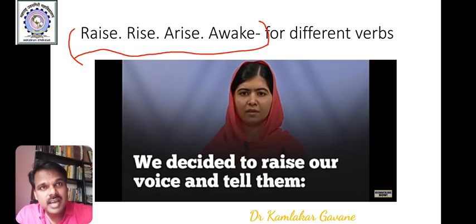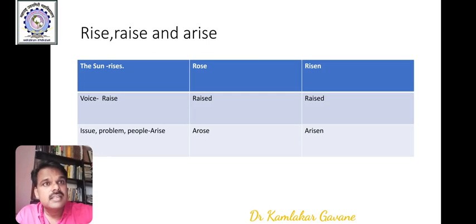Then arise, and last one is awake, right? Arise and awake from Swami Vivekananda's famous quotation, stop not, arise, awake, you know it. Let us take example.